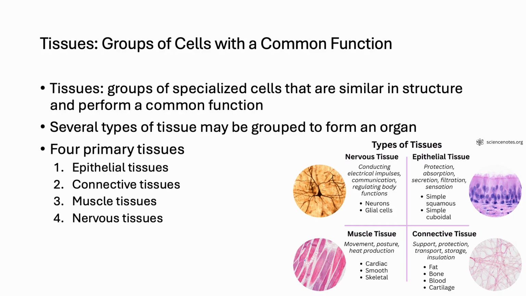Epithelial tissue covers and protects surfaces, connective tissue provides support and binds structures, muscle tissue contracts to create movement, and nervous tissue transmits information through electrical impulses. Together, these tissues form the foundation of organ function. Understanding these characteristics allows us to appreciate how each type of tissue contributes to the greater structure and function of the body as a whole.